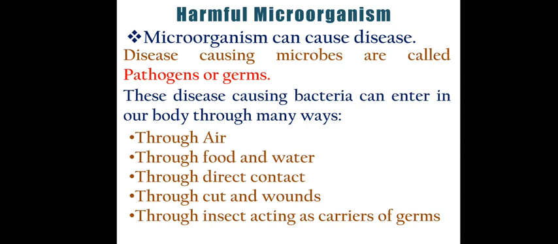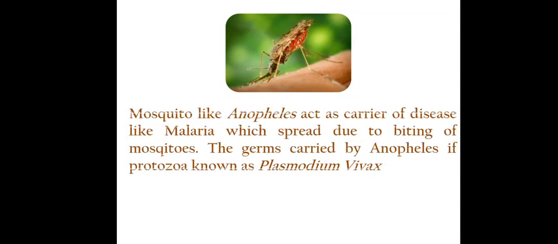Similarly, these bacteria or microbes can be spread through the biting of insects. Remember, there are a few insects which are carriers of disease, like the mosquito. This is the picture of Anopheles. Anopheles is a carrier of malaria. You know very well, malaria can be spread by this mosquito biting.